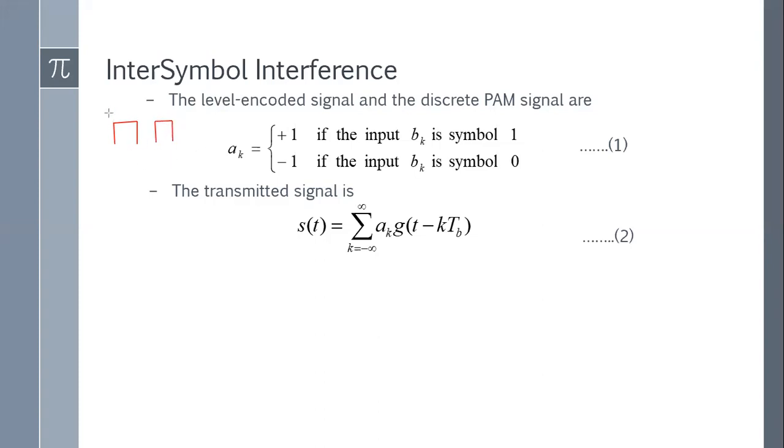Suppose here we are getting plus 1, so the output of the PAM will be this. And if here we are getting minus 1, the output will be like this. Though the diagram is not perfect, you can understand. I hope it is clear to everyone.